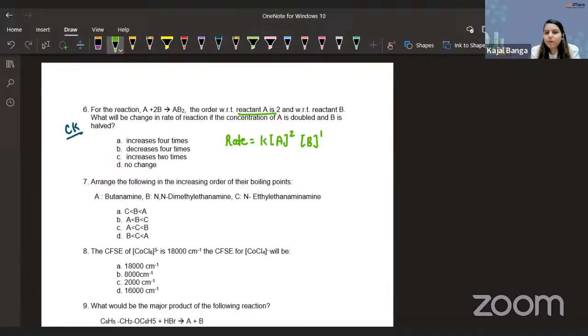So they are not telling us what is the order with respect to B. So the order with respect to A is 2 and with respect to B is something that they are not telling us.